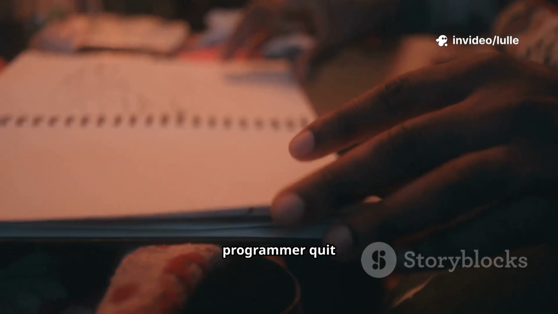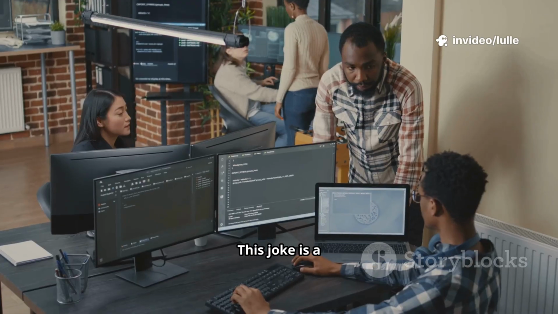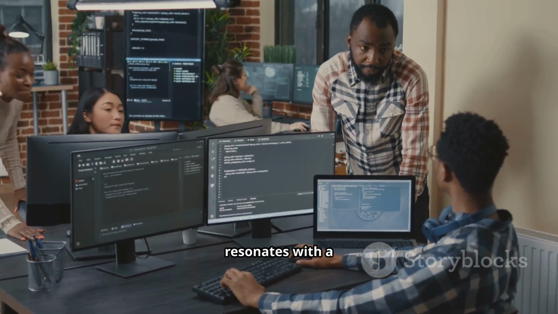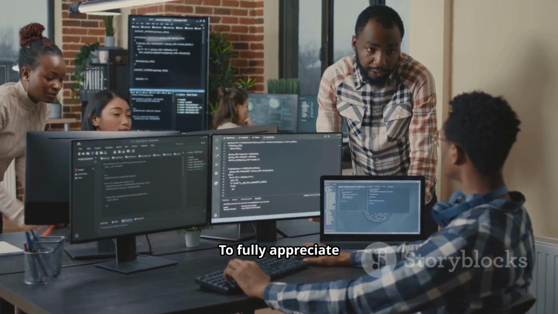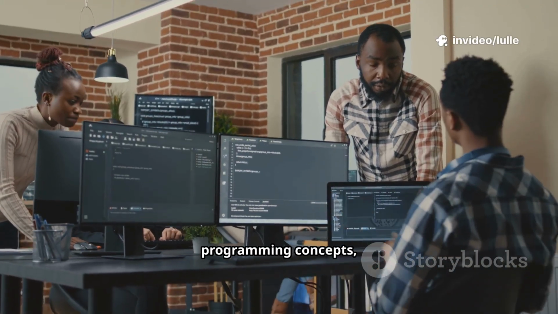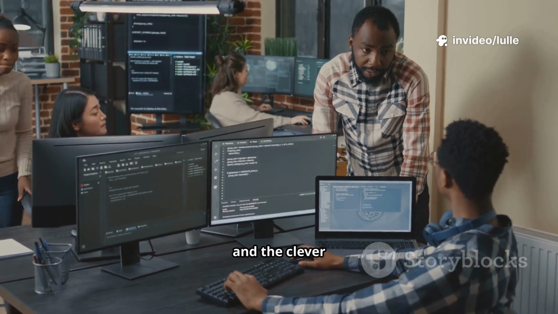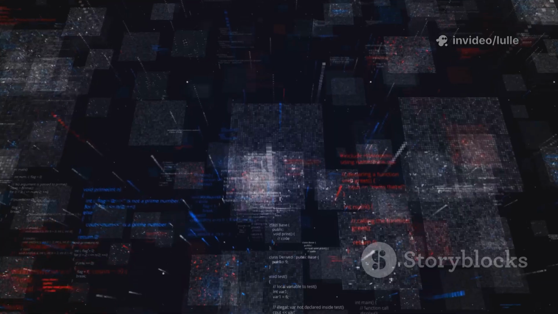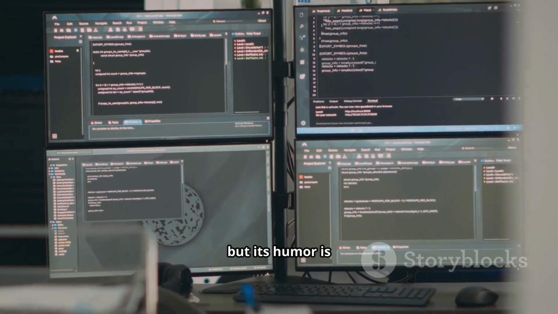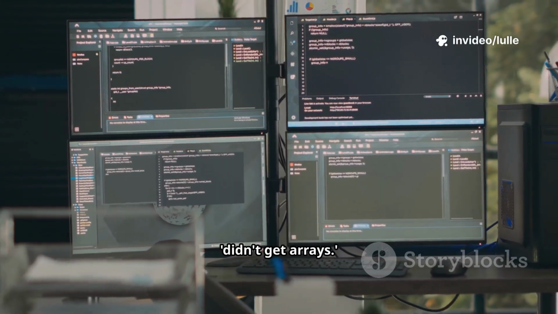Why did the programmer quit their job? Because they didn't get a raise. This joke is a delightful blend of programming humor and workplace dynamics that resonates with a wide audience. To fully appreciate its charm, we can explore the intricacies of programming concepts, the nuances of employee dissatisfaction, and the clever wordplay at play. At first glance, the joke seems simple, but its humor is derived from the dual interpretation of the phrase, "didn't get a raise."